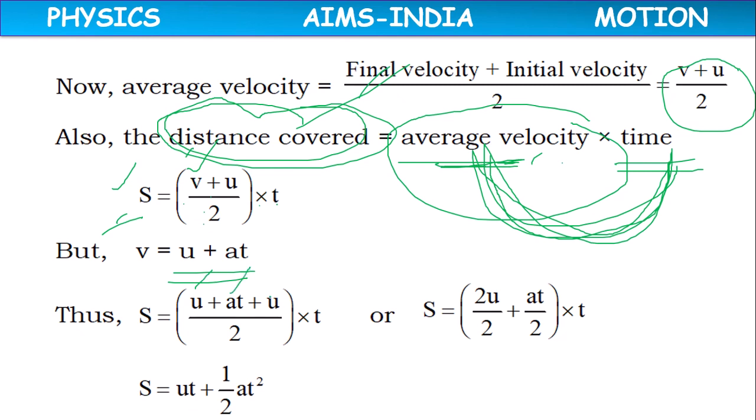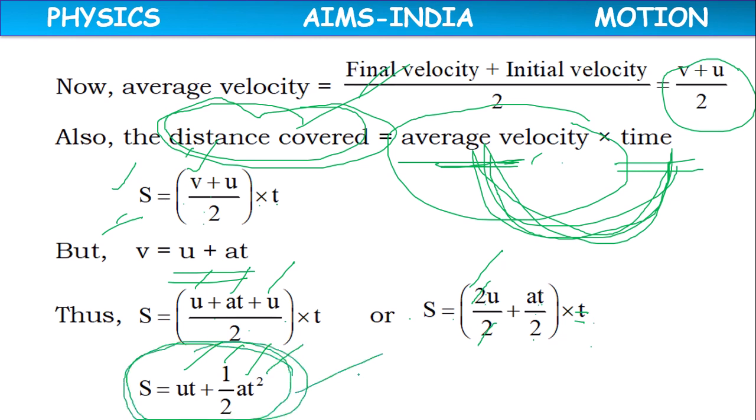So (u plus at plus u) by 2: u plus u is 2u, 2u by 2 plus at by 2, into t. The 2 gets cancelled, and multiplying with t, s equals ut, and at by 2 into t can be written as half at square. So s equals ut plus half at square. This is the second equation.